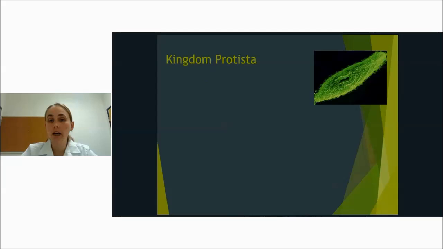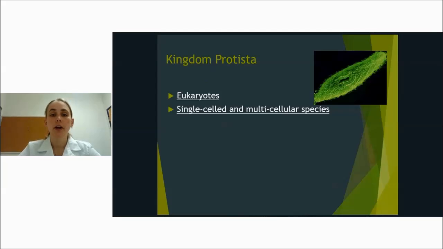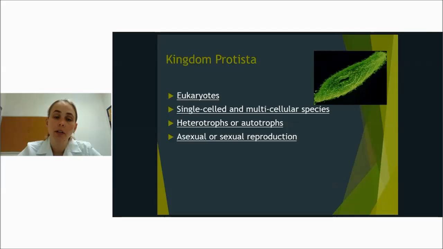Kingdom Protista, start off there. They are eukaryotes. Everything under the domain Eukaryota is a eukaryote. They are single-celled and multicellular species, meaning that you can have both single and multicellular. They could be heterotrophs or autotrophs. They have both asexual or sexual reproduction. And examples would be an amoeba, a paramecia, algae,